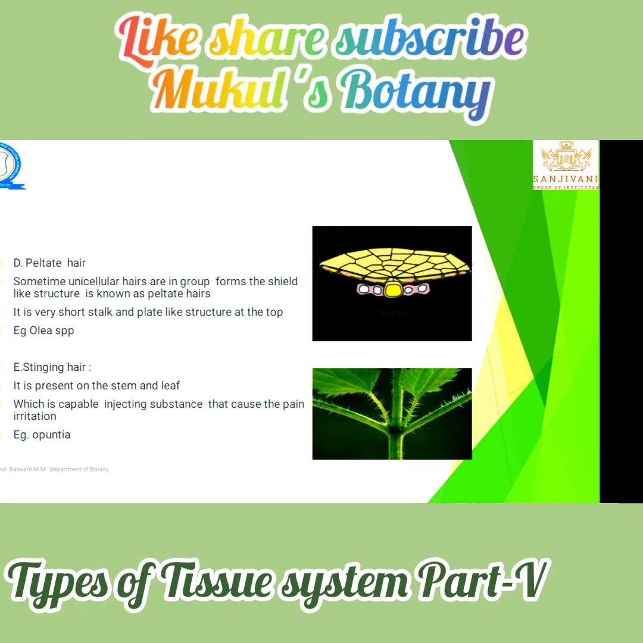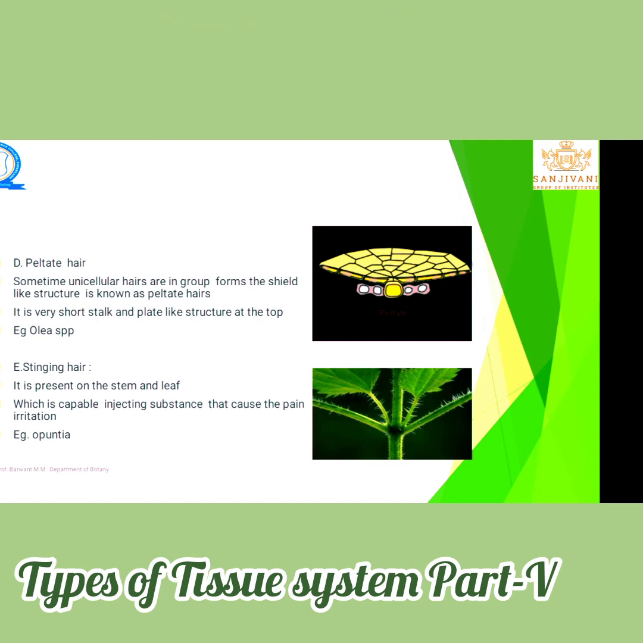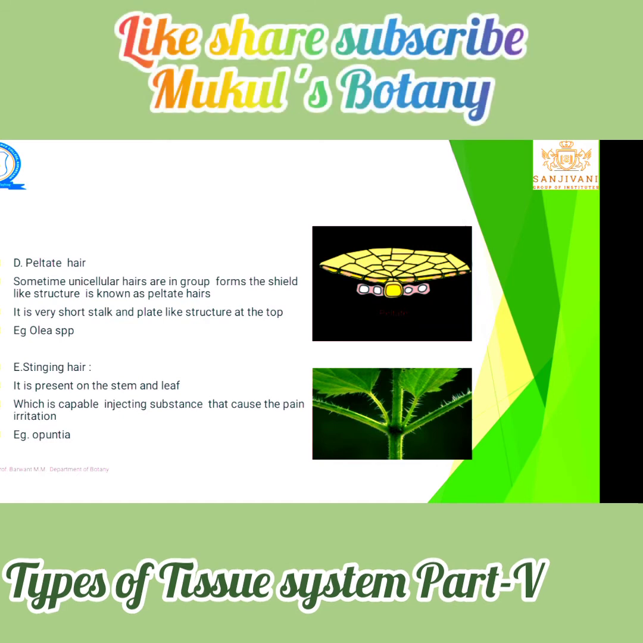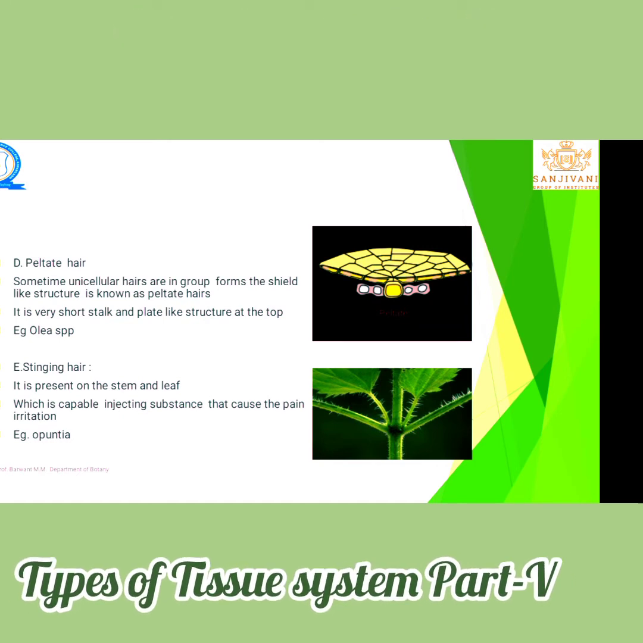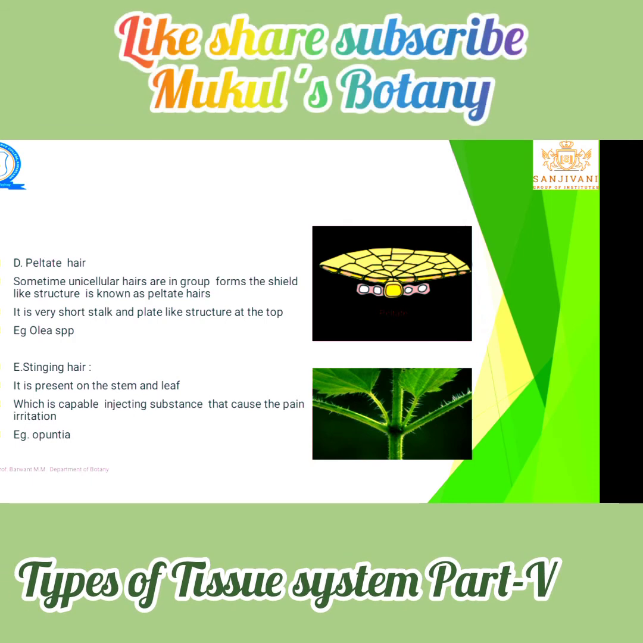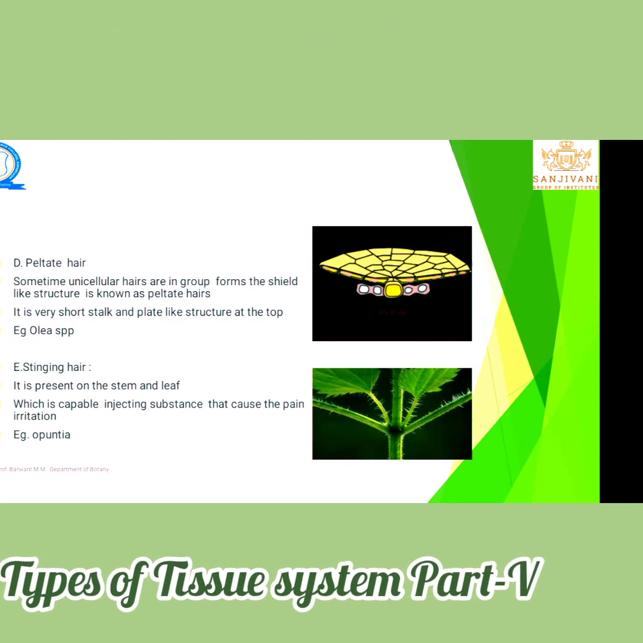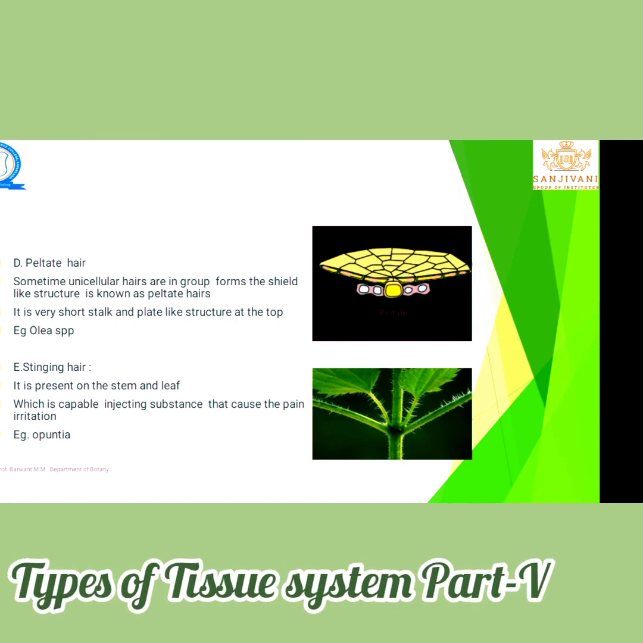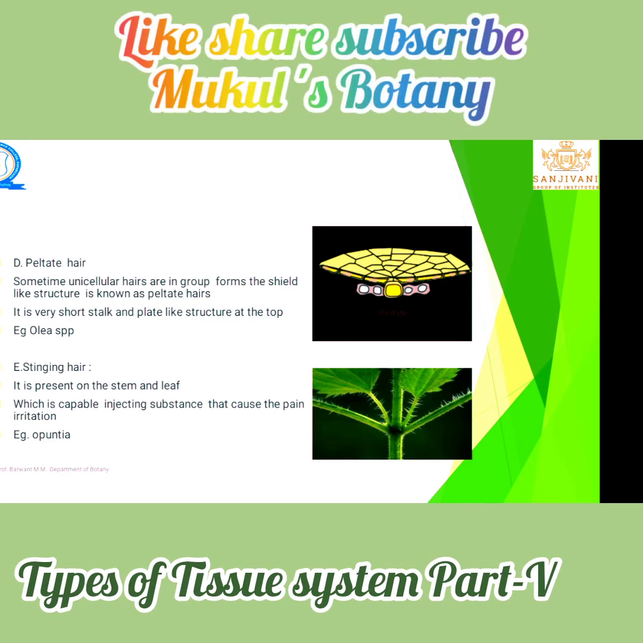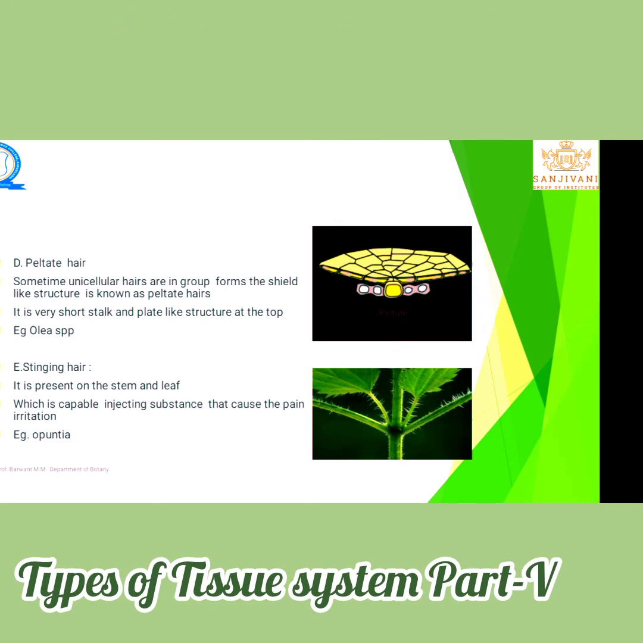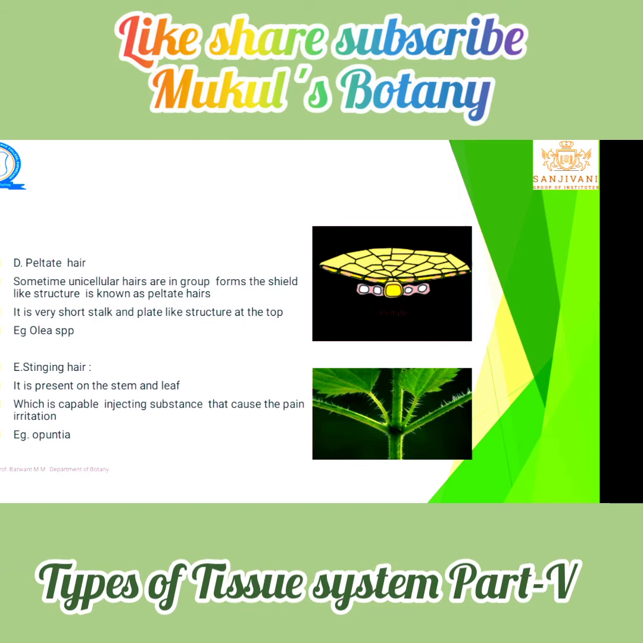Next, stinging trichomes. Some hairs have the ability to produce a chemical. That means when we touch them, we get an itching-like effect on our body part. Such types of hairs are known as stinging hairs. That means hairs having the ability to sting. Stinging hairs introduce some chemical into our body that has the effect of itching. For example, Opuntia.